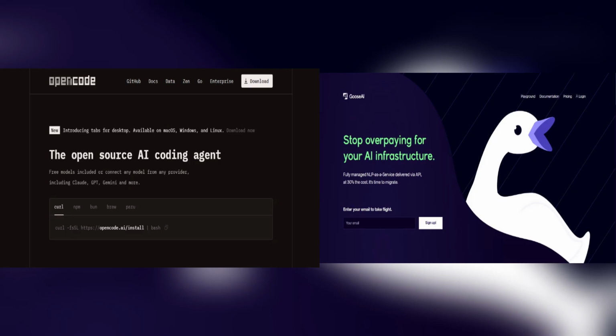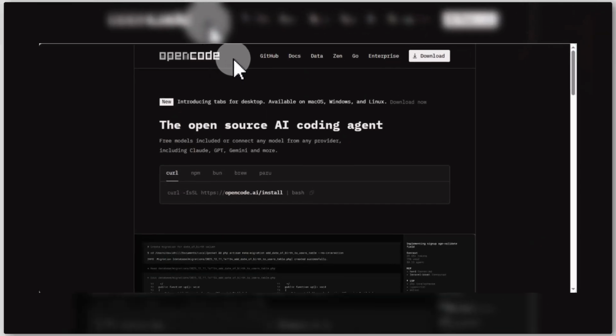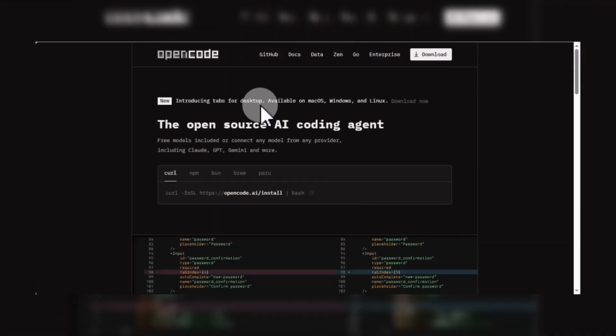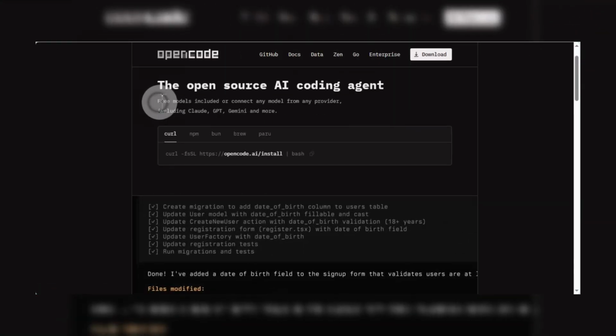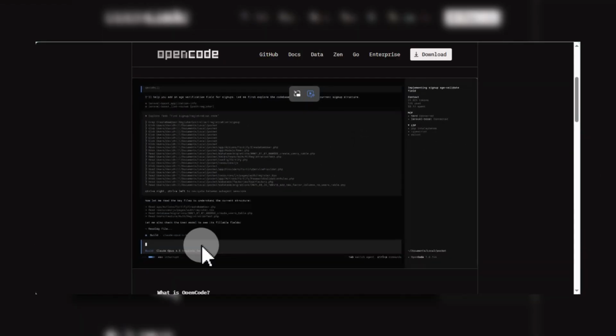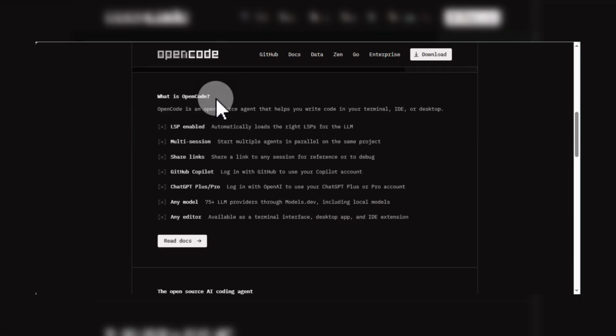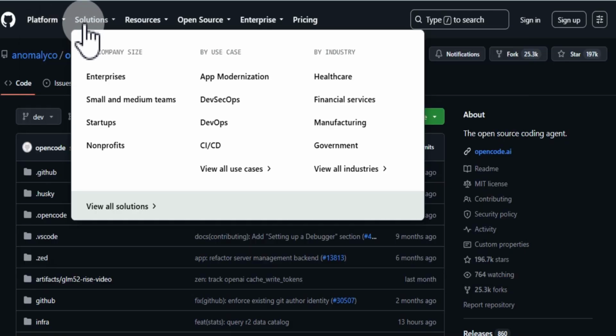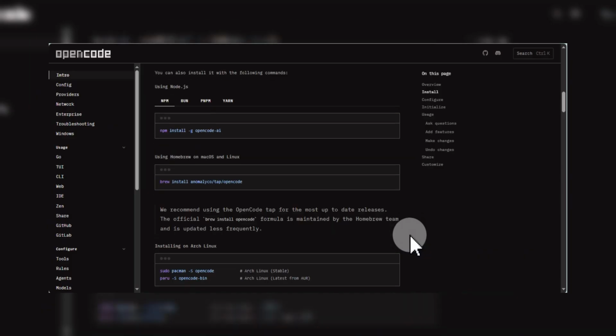If you're choosing between OpenCode and Goose AI, here's the quick comparison. OpenCode is a great choice for developers who prefer an open source, highly customizable AI coding assistant. It runs locally or in your own environment, gives you full control over your workflow, and is ideal for users who value flexibility, privacy, and community-driven development.